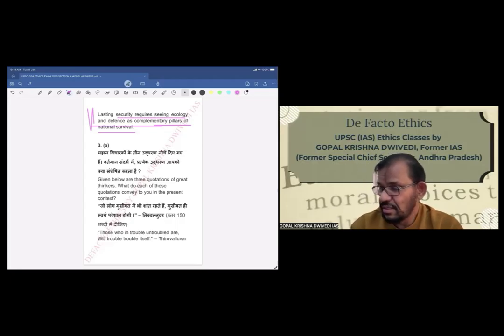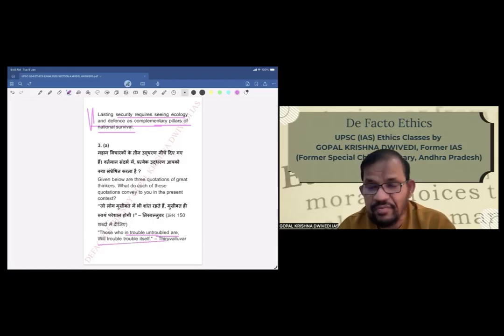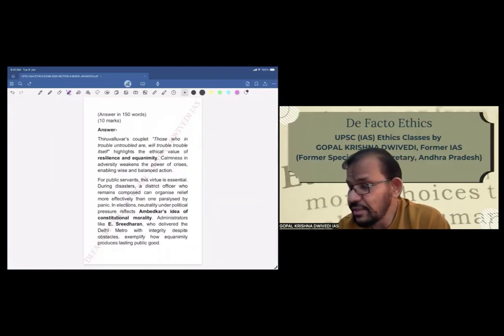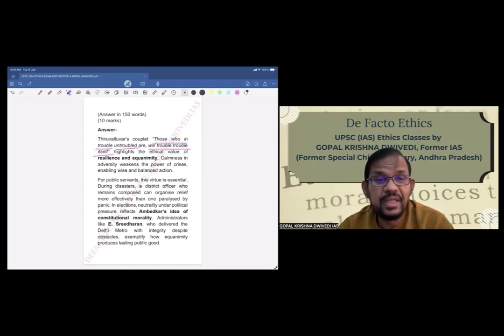So first is of Tiruvalluvar: those who in trouble untroubled are, will trouble the trouble itself. This is the statement from Tiruvalluvar. Now let us see how we can explain this. Tiruvalluvar's couplet, those who in trouble untroubled are, will trouble the trouble itself, highlights the ethical value of resilience and equanimity.